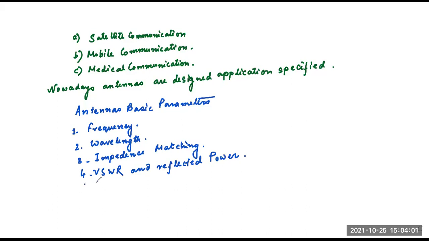Number five, bandwidth. Number six, radiation intensity.